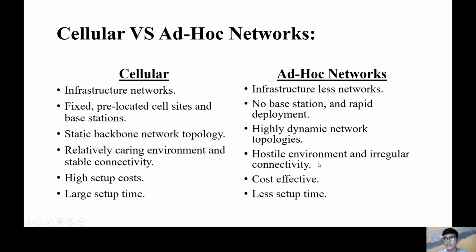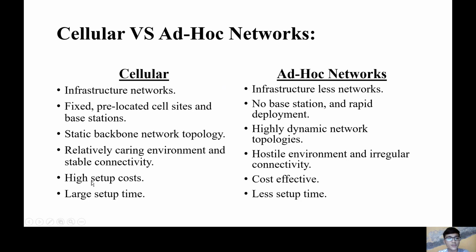Because every node is in mobility or the device is in traveling mode. So there is irregular connectivity because every node acts as a central controller, so data transfer or packet loss occurs. While the base station is a stable point or pre-located cell site, as we see, in a cellular network it has stable connectivity.